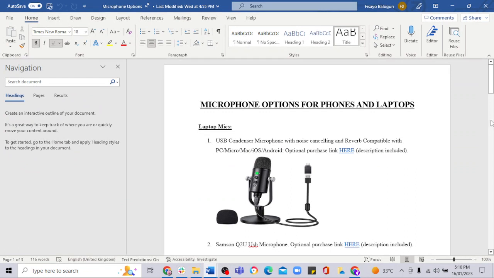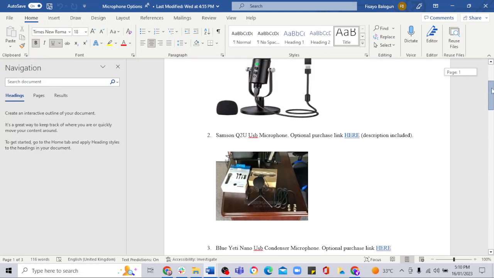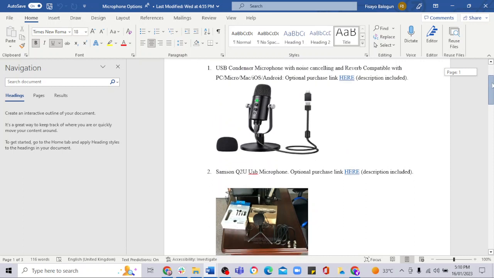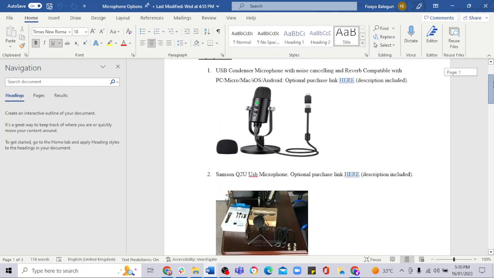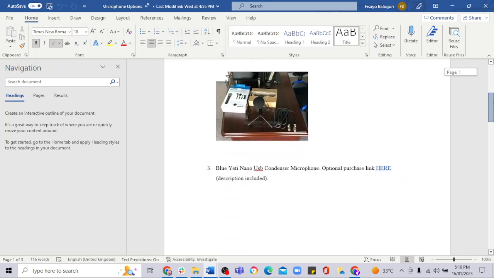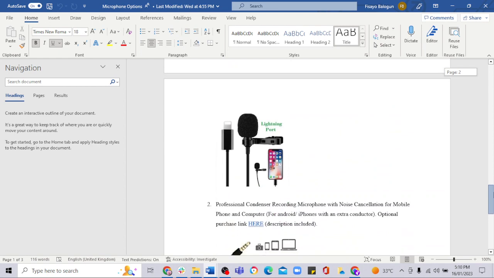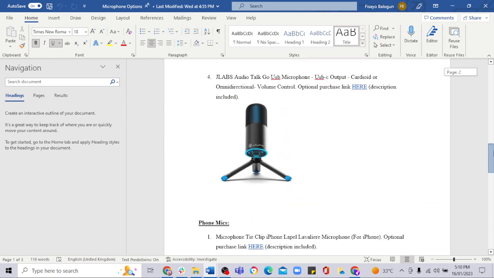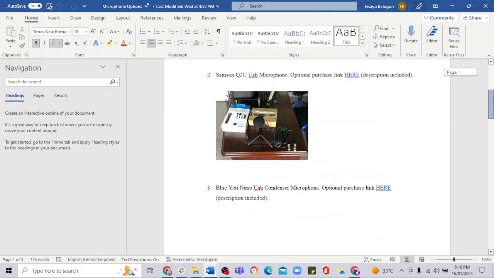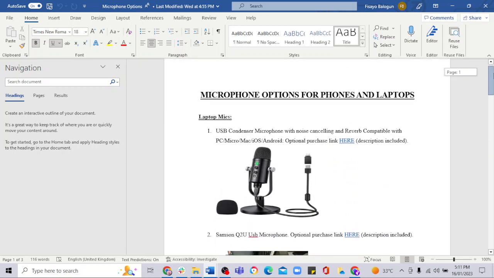This is our microphone options document. So we have microphone options for phones and also for laptops. This document gives you a visual image, optional purchasing links, and every other piece of information that you need if you want to purchase any of these microphones or similar microphones, as well as ones for phones, your iPhone and your Android. You can go into the documents for further details, and if you would like to use these links to purchase them, or if you know any other place to purchase them, the names are here so you can easily find them online and in the market.